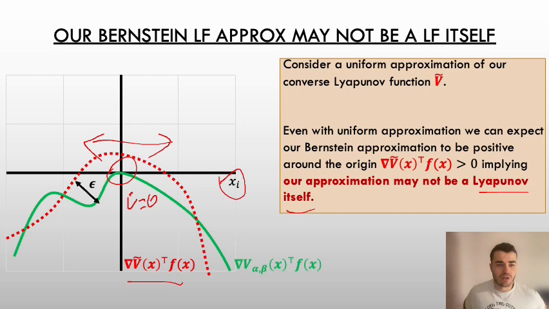But as we'll see on the next slide, what we're going to do is combine it with an already known Lyapunov function. Maybe this Lyapunov function only certifies a small neighborhood of the origin as stable, but this is enough to use in combination with our approximate converse Lyapunov function to improve the region of attraction.